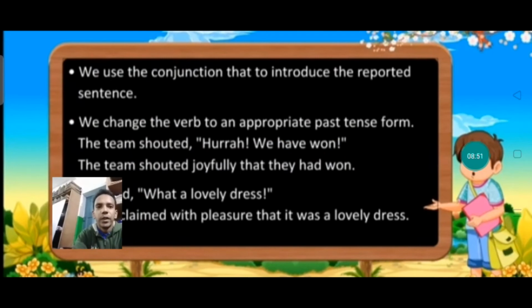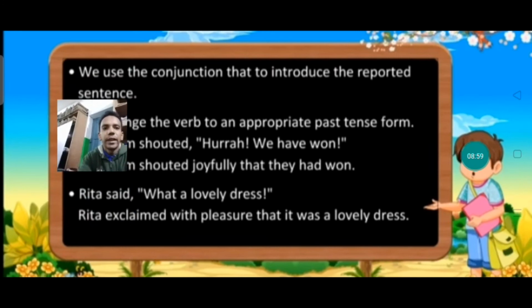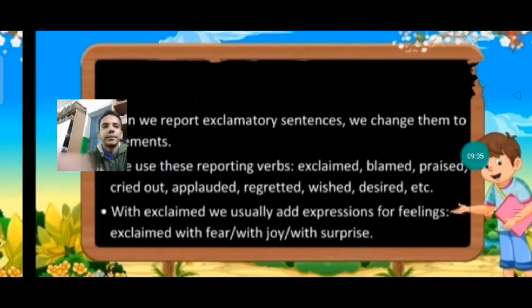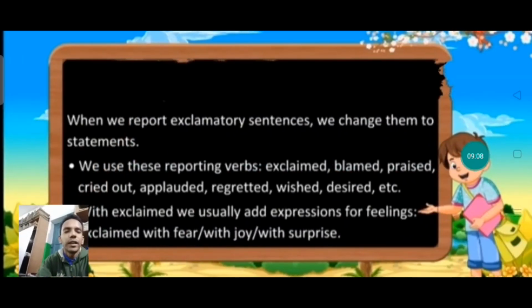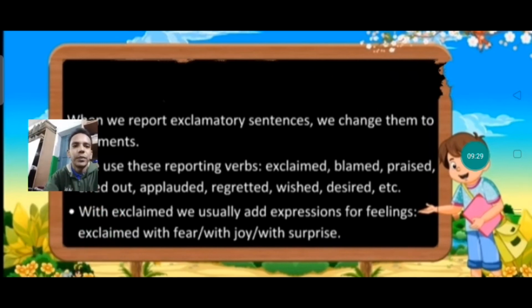The team shouted, hooray, we have won. The team shouted joyfully that they had won. Rita said, what a lovely dress. Rita exclaimed with pleasure that it was a lovely dress. So what points we have to finally remember: when we report exclamatory sentences, we change them to statements. We use these reporting verbs: exclaimed, blamed, praised, cried out, applauded, regretted, wished, desired, etc. With exclaimed, we usually add expressions for feeling, exclaimed with fear, with joy, with surprise.